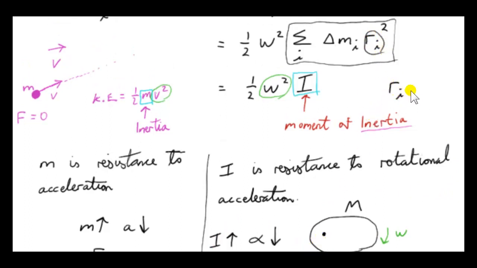If Ri goes up, then I goes up. We don't have to change the total mass, so all the particles have the same mass. We could just imagine positioning them in a different position. So we can imagine different rigid bodies with exactly the same mass, but the ones that have particles that are far away from the axle have greater moment of inertia.